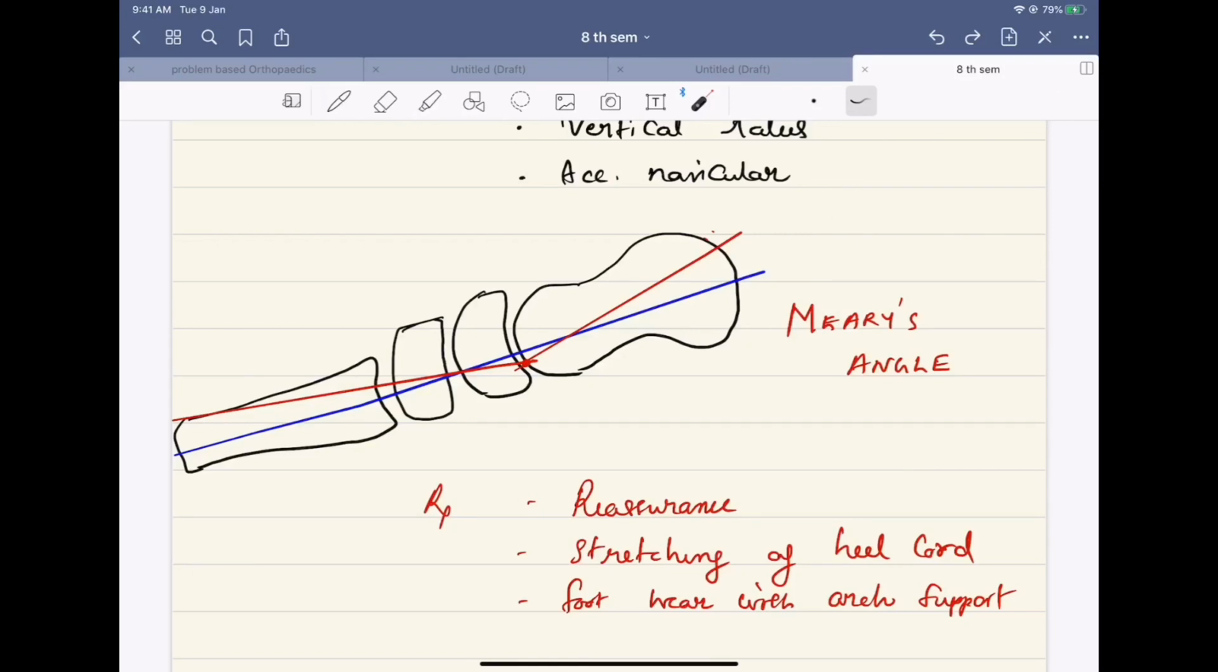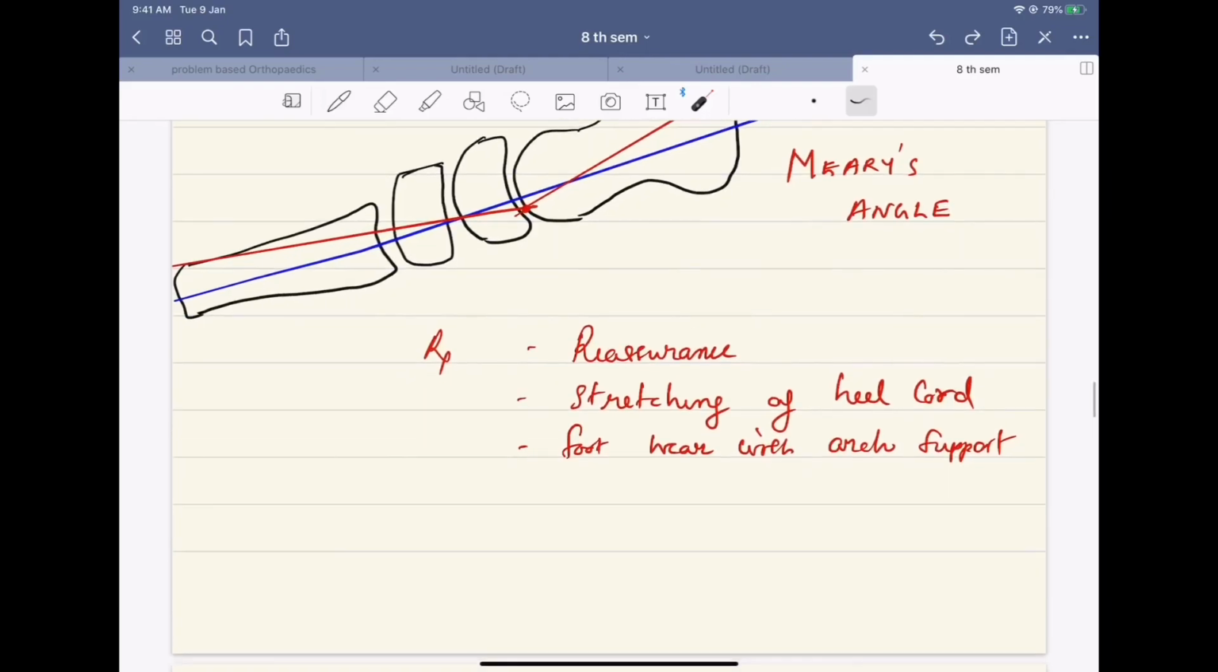If it is more, we have to look for the apex. Apex is downwards, that means the arch is collapsed. The treatment includes reassurance, stretching of the heel cord, and footwear with arch support if it is a flexible flat foot. The rigid flat foot will be covered in another session.